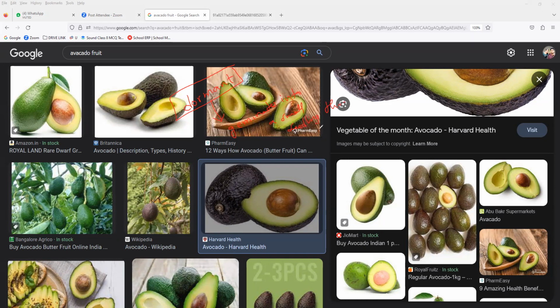Through the seed germination process, small seedlings. So the germination of seed and how it takes place, all that we'll discuss in tomorrow's class. And then we'll continue with reproduction in human beings. So only germination of seeds is remaining. I hope you all are understanding.